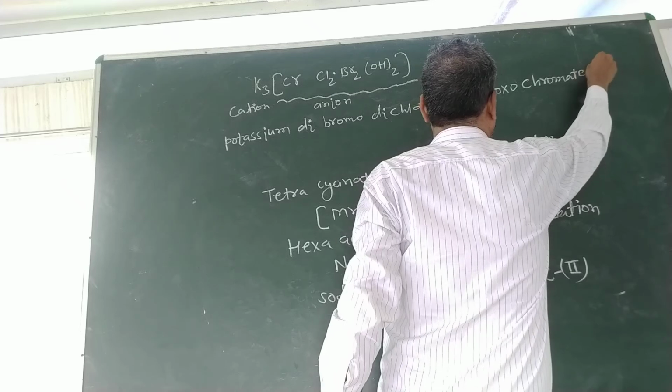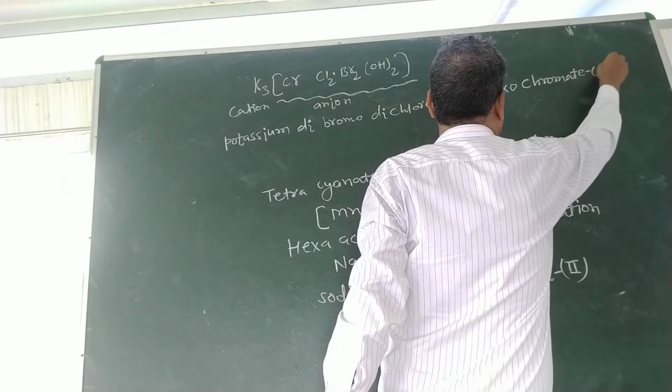Chromate. The oxidation state of Cr here is third.